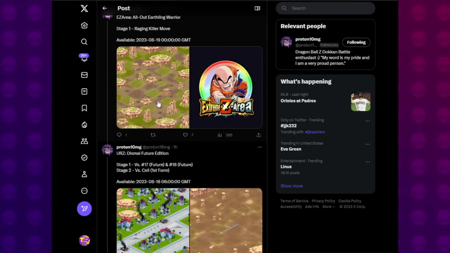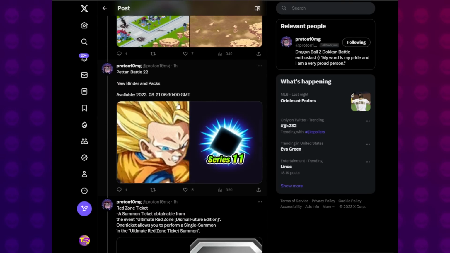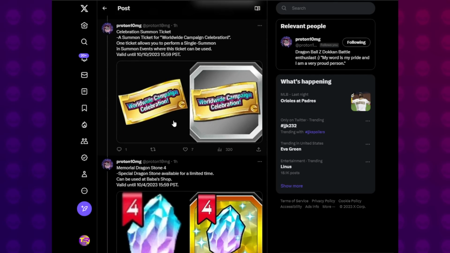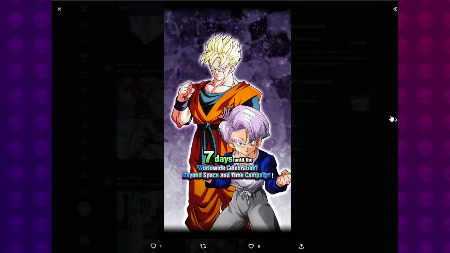Let's actually scroll through and see all of this firsthand. We got Baby Ryuden here for the Peton Battle Pack. That's cool. We got the tickets right there. Memorial stones. These are the login load screens. These are, I mean, obviously it's the same stuff.